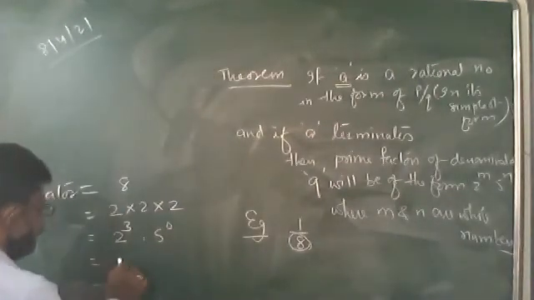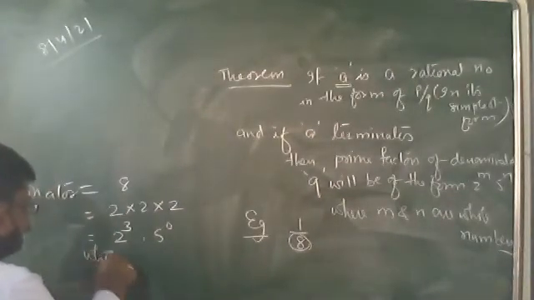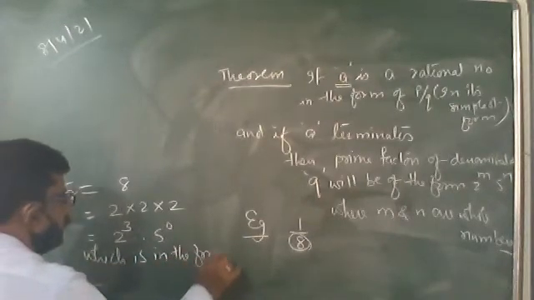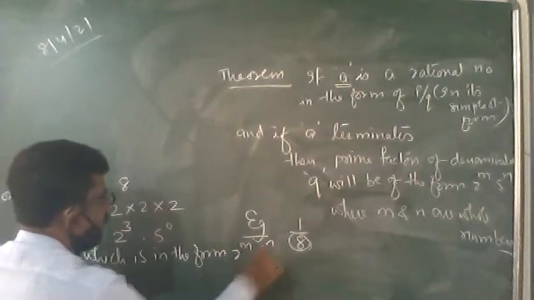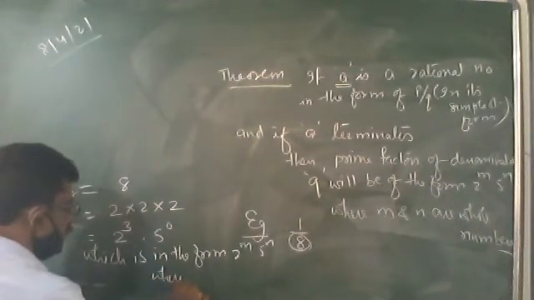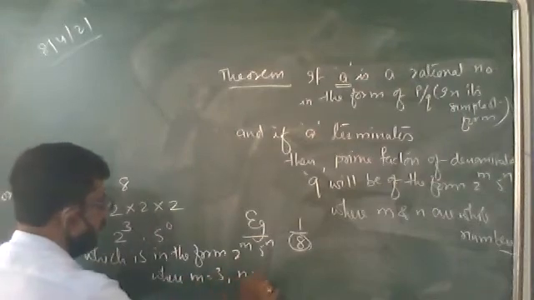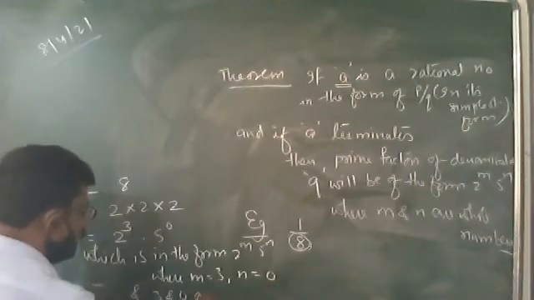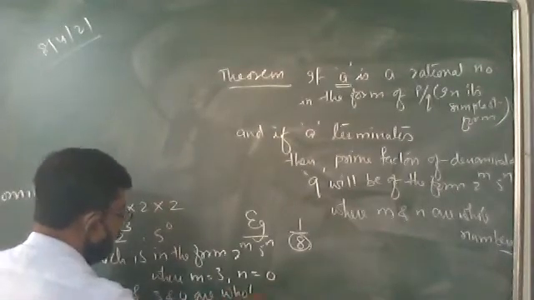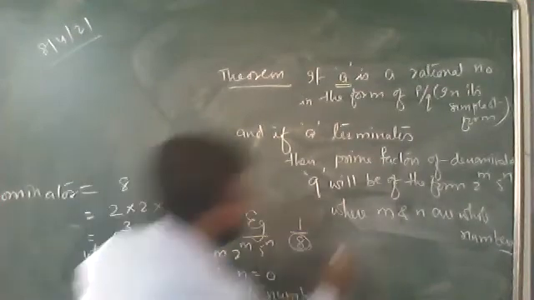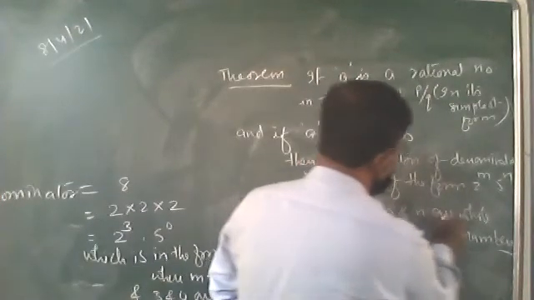Now, this is in the form 2 to the power m, 5 to the power n, where m is 3 and n equal to 0, and 3 and 0 are whole numbers. Make sure this 3 and 0 should be whole numbers. The full statement says m and n are whole numbers.